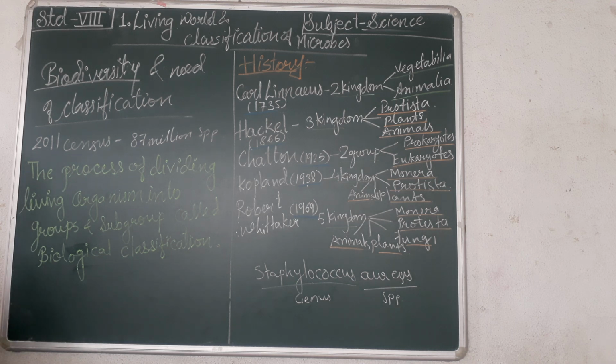Now, how can we classify the living organisms? First, we consider the similarities, then we consider the differences of the living organisms. Then on the basis of that, we classify them. Now, what is biological classification then? The process of dividing living organisms into groups and subgroups is called biological classification.